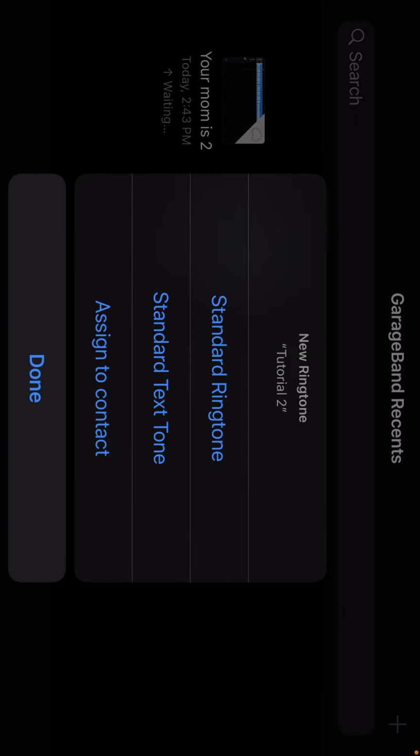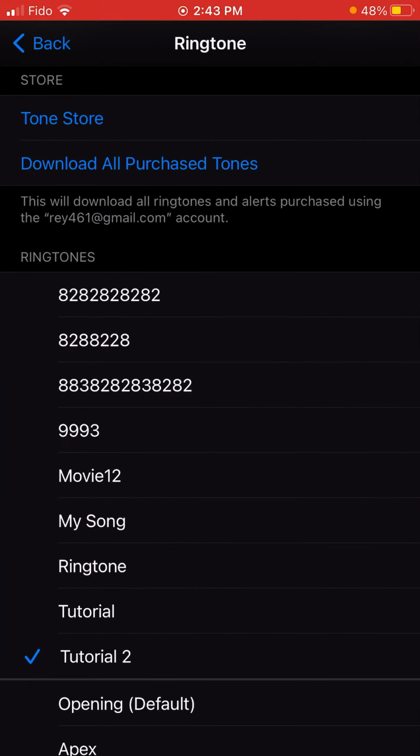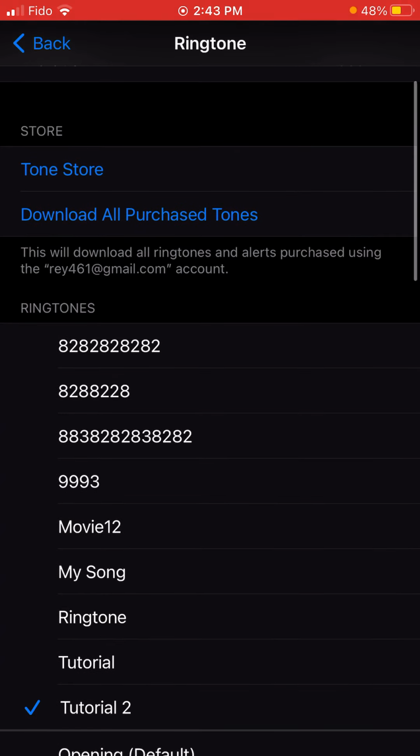Use it as a standard ringtone. Now you're going to go to settings and go to any of these. These are all my ringtones that I've created, and I'll play this.